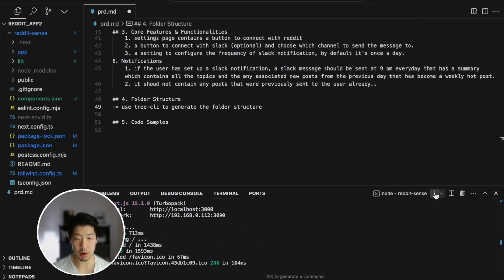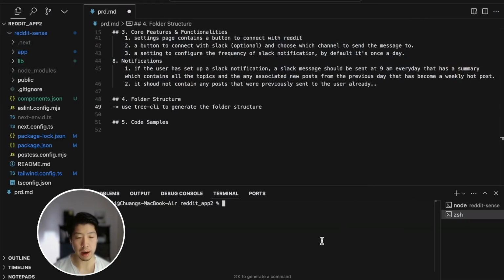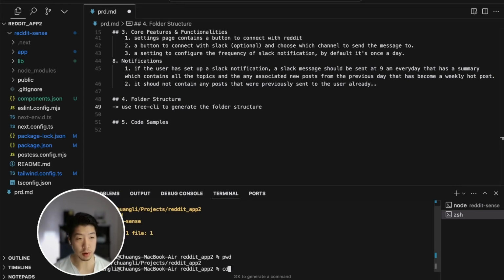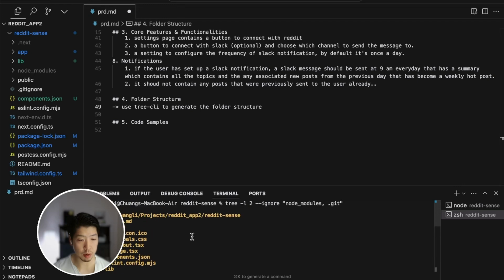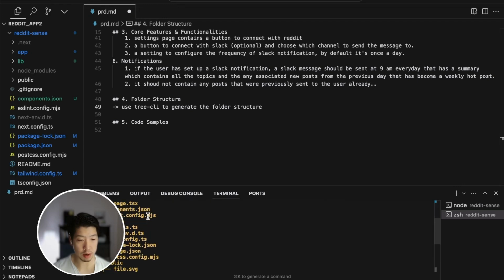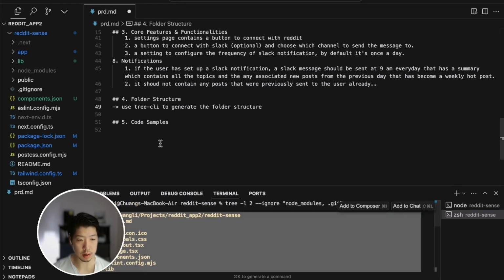So I'm going to open a new terminal here, and I already have it installed. We can first go to our project directory, and we can do tree -L 2, which will print two levels of directories. We also want to ignore the node_modules and Git directories. So let's do this. And we can see that it has printed the folder structure. Let's just grab this and paste it here.